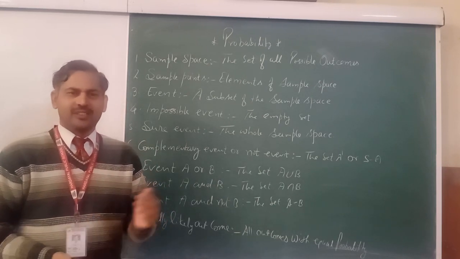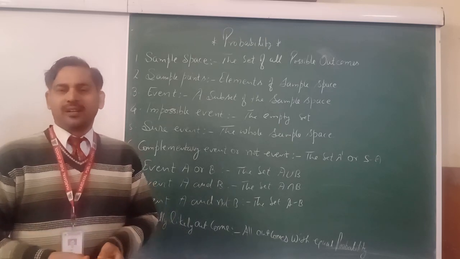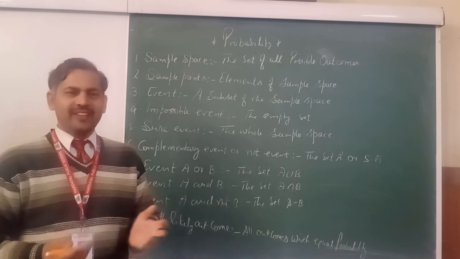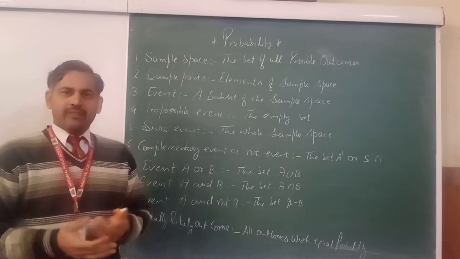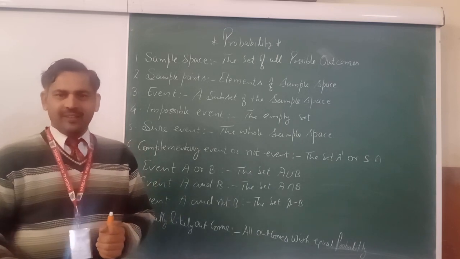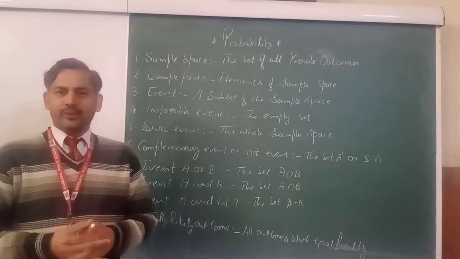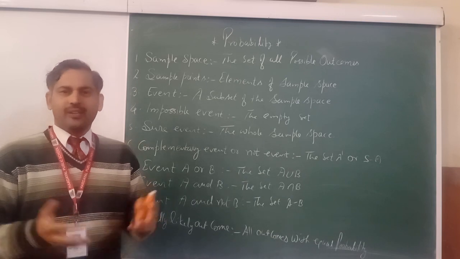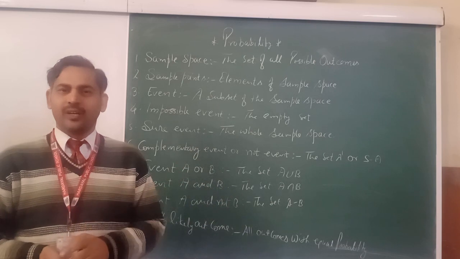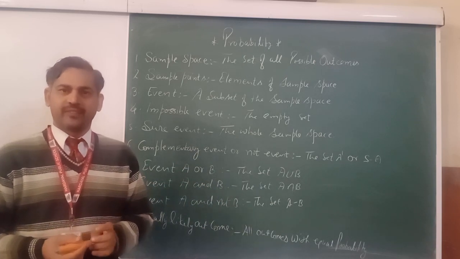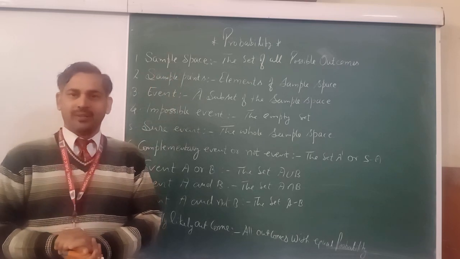In earlier classes, ninth and 10th, you have learned this. What is probability? Probability is a chance. When I throw a coin, there will be two outcomes, maybe heads, maybe tails. Is it clear? And when you throw a dice, we get six faces. Six outcomes, written 1, 2, 3, 4, 5, 6. Is it clear? So, first point here: what do you mean by the sample space?